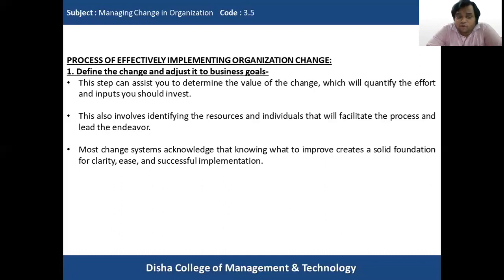So for all change systems, they acknowledge that knowing what to improve, the need for improvement or the goals of the change, creates a solid foundation that gives us a clear idea about how we can see successful implementation of this change process. So this is the first step.